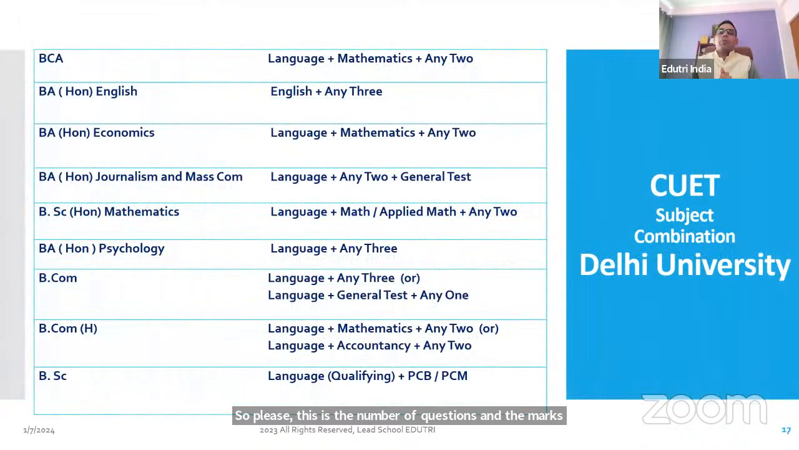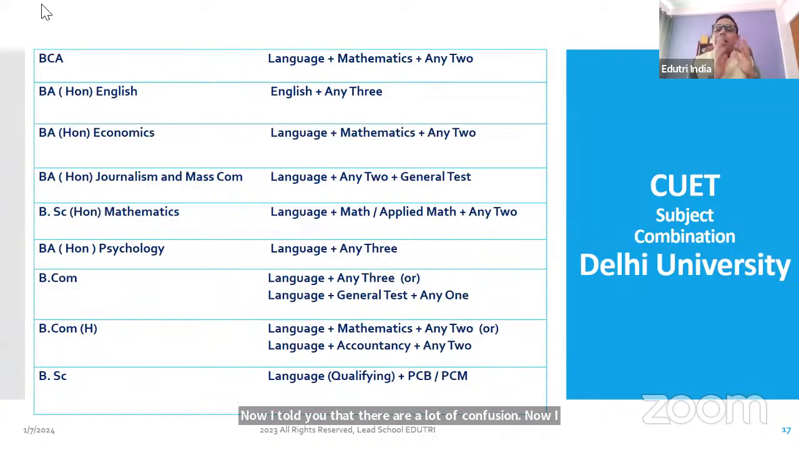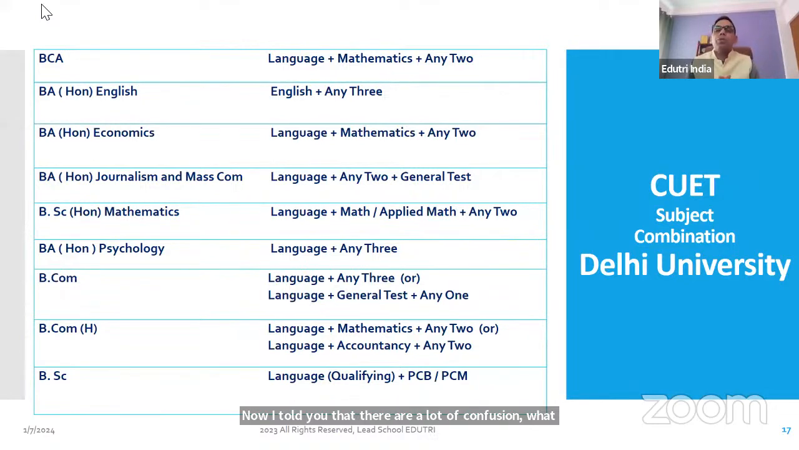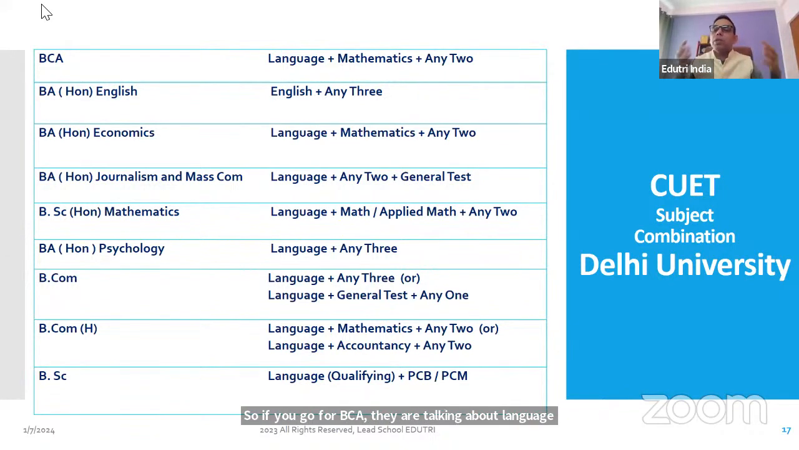Now I'm going specifically to Delhi University. I told you that there is a lot of confusion about what subjects to be taken. I have taken the main courses of Delhi University. There are many other courses, because we cannot cover all the colleges and all the universities in this session of 1 hour. So if you go for BCA, they are talking about language. They are not talking about English. It can be any language from the list. It can be Punjabi, Marathi, Bengali, Malayalam, Hindi, any language.